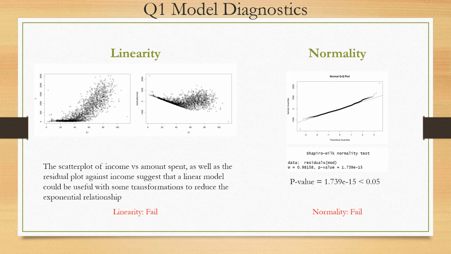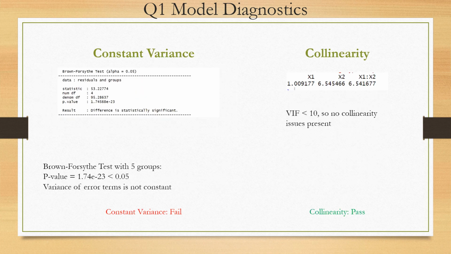Moving on to some diagnostics for this model, looking at the scatter plots, it doesn't look very linear. In fact, it looks exponential, and the residuals have that weird cutoff line. So it fails the linearity check. Normality: the QQ plot and the Shapiro test both indicate that the errors are not normal. In addition, the Brown-Forsythe test indicates that the variance is not equivalent, and the collinearity of all the variables is good according to the VIF test. So they're not collinear, but constant variance has failed.